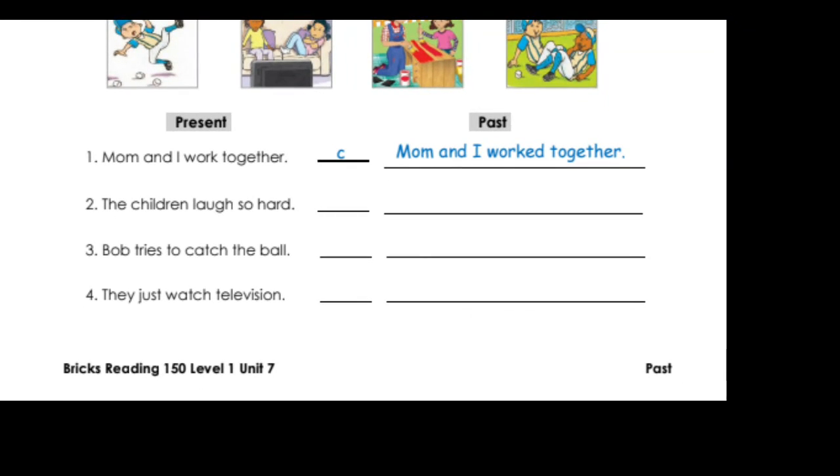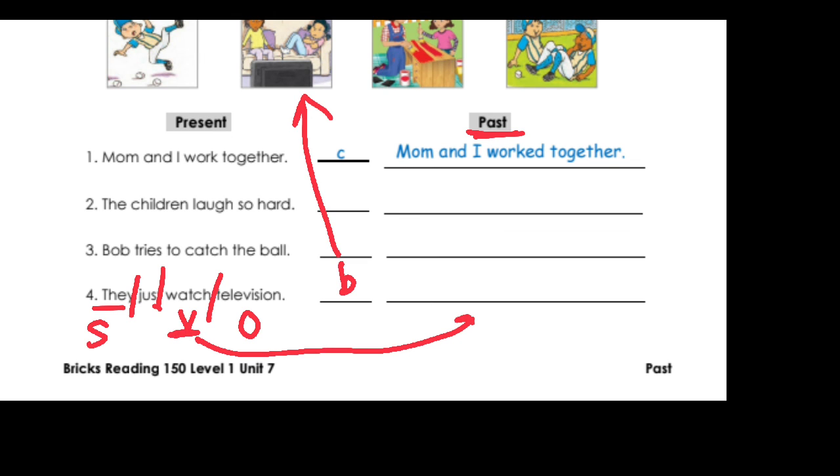Good. Now let's move on to the last one over here. It says, they just watched television. Subject. And this will be adverb. But wait a second. Subject, verb, TV를, and that's the object. Now the picture matches to B. And I have to put the verb into the past, right? Then, they just watched television. Yes, this is how you guys are going to do.